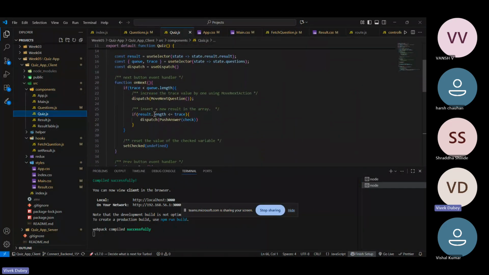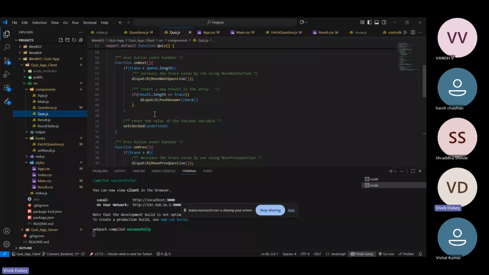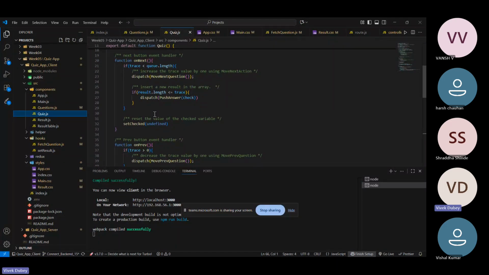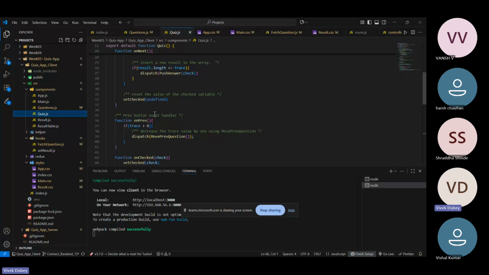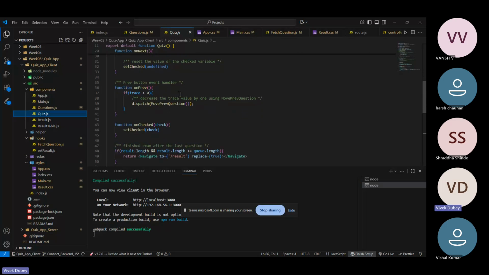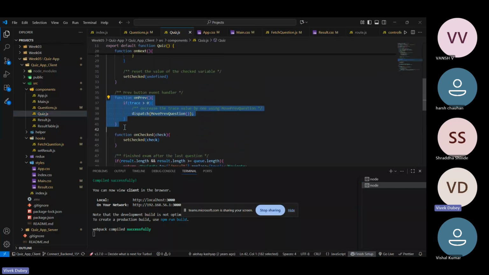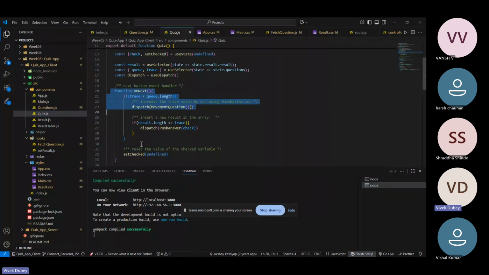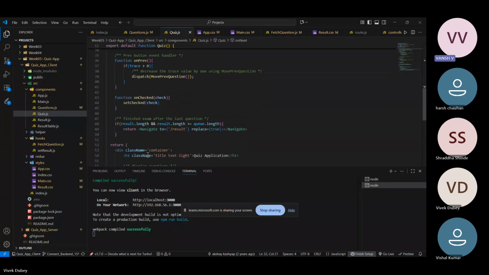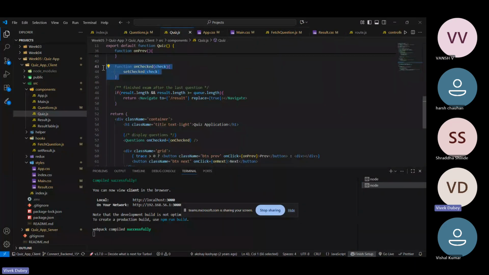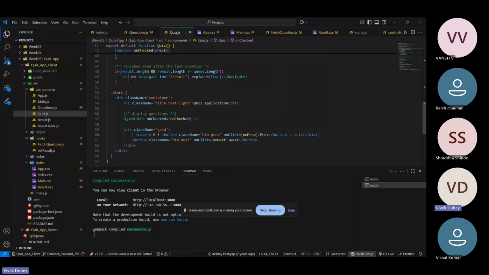What it is doing here is, whatever the options are there, the user can select that option, move to the next question, move to the previous question, and can finish his quiz. So these are all the functions here, the previous one and the next one. And this is the onCheck, so that if the user is there, then only he can play the quiz.